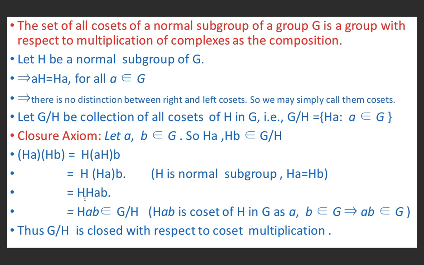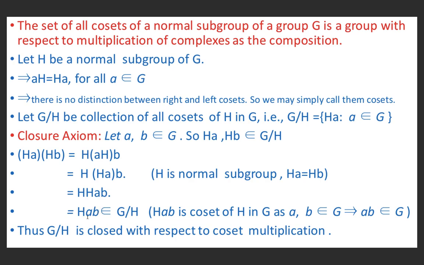And this is equal to HHab, because a belongs to G, b belongs to G implies ab belongs to G. So ab is an element of G because the closure axiom is satisfied in a group. HH is nothing but H, so this is Hab.